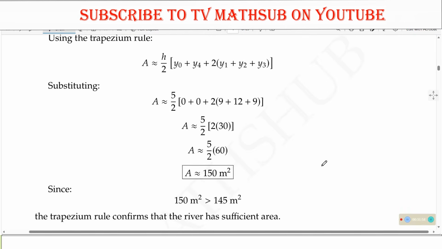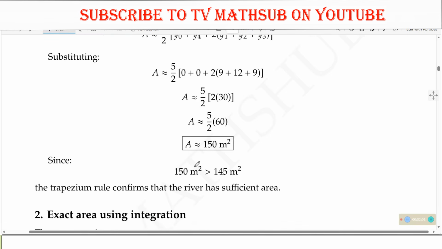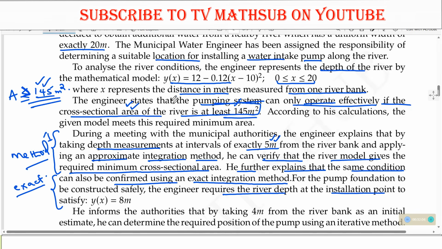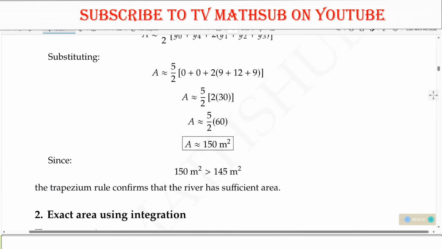So having gotten that value, you need to confirm with the given condition. Remember, the condition was that the cross-sectional area of the river should be at least 145 meters squared, meaning the area should be greater than or equal to 145 meters squared.